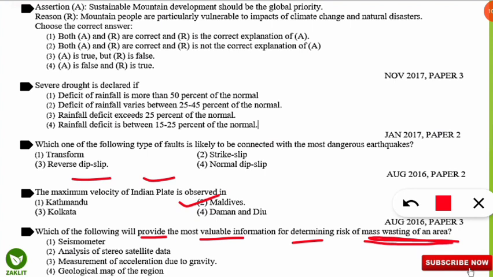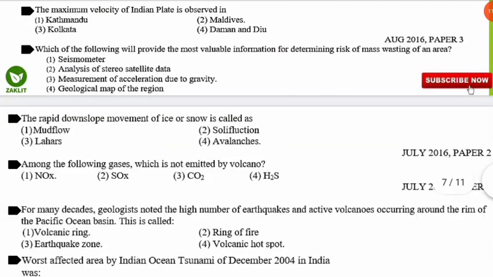And here the correct option will be measuring the acceleration due to gravity of that region will give the most valuable information for determining the risk of mass wasting of an area. So that is measurement of acceleration due to gravity. Let's move to the next question series.